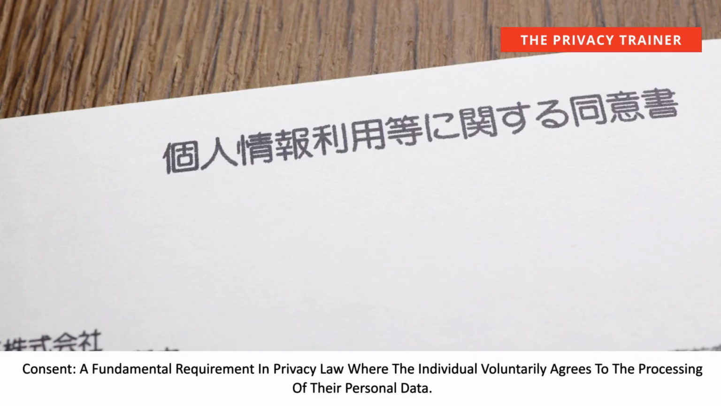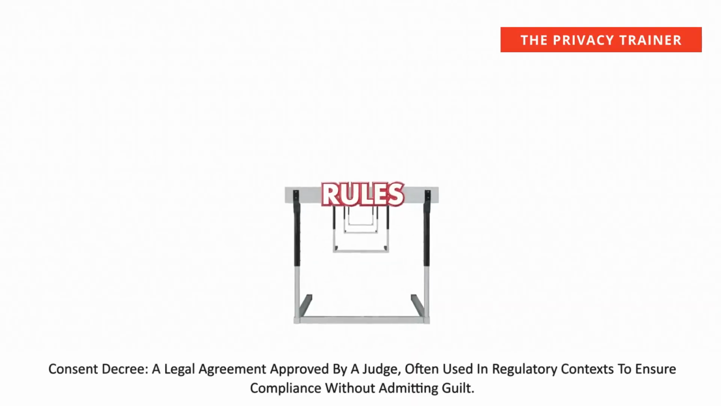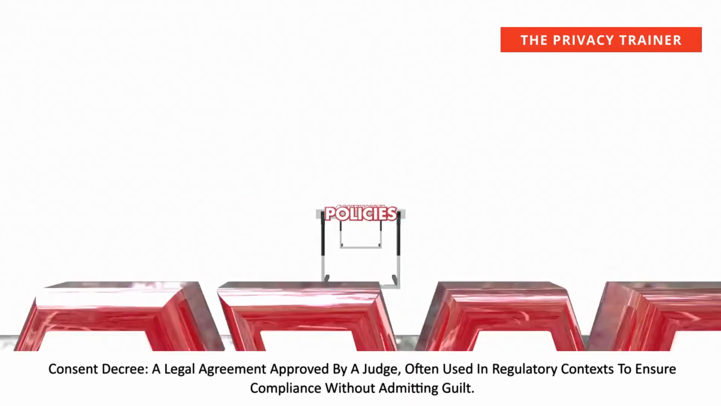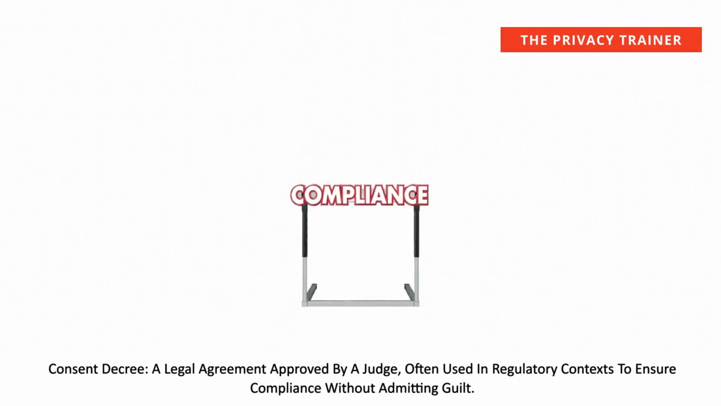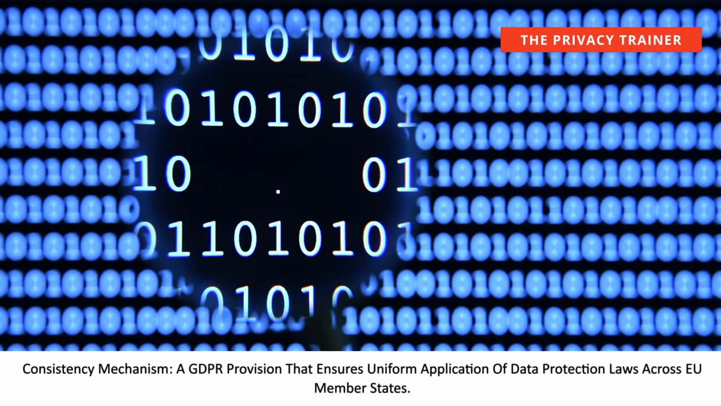Consent, a fundamental requirement in privacy law where the individual voluntarily agrees to the processing of their personal data. Consent decree, a legal agreement approved by a judge, often used in regulatory contexts to ensure compliance without admitting guilt. Consistency mechanism, a GDPR provision that ensures uniform application of data protection laws across EU member states.